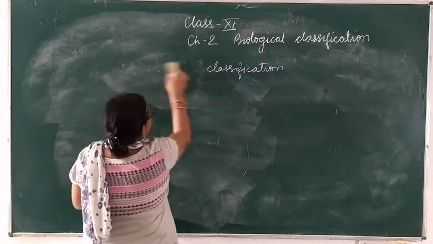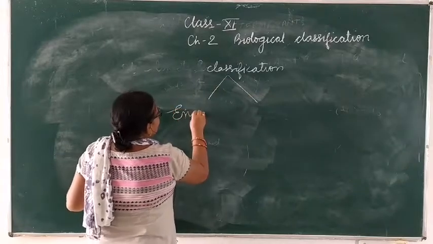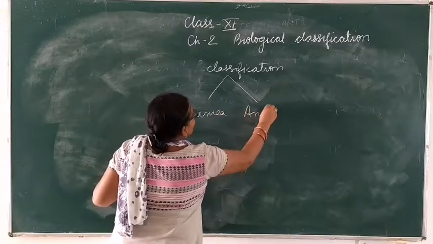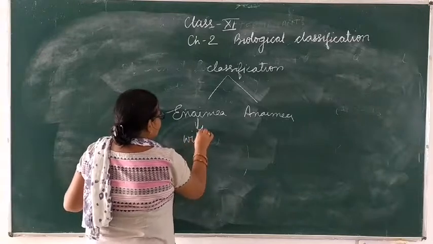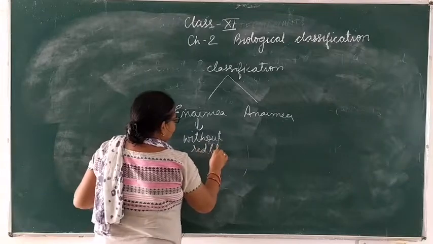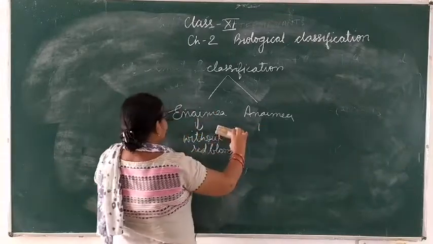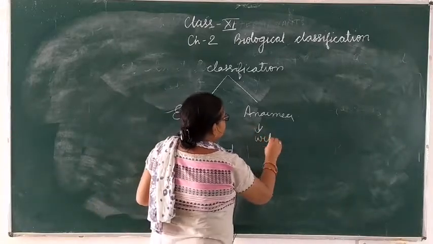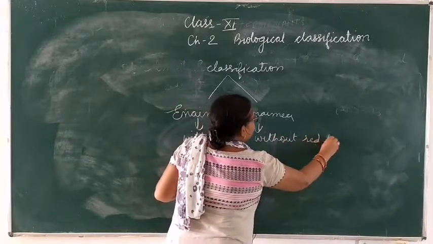This classification is based on two groups, that is Enaima and Anaima. Anaima means without red blood, and Enaima means with red blood.